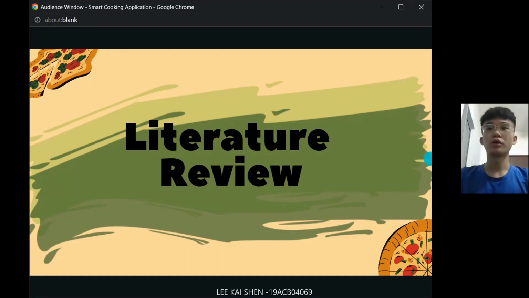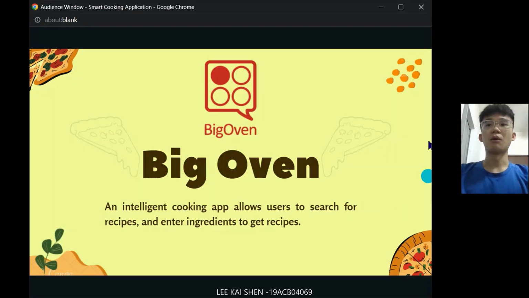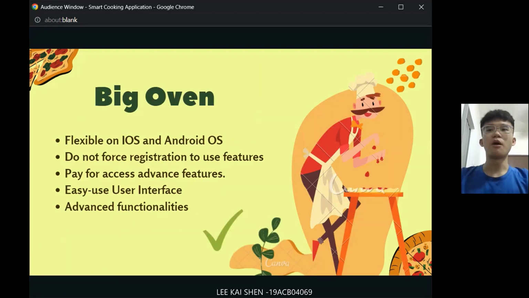Hi, my name is Li Kaishen, and I'm going to talk about the literature review. The first application review is Big Oven. It is an intelligent app that makes the cooking process simple. It allows the users to search for recipes, or they can also enter the ingredients to get the recipe. This application has more advantages compared to weaknesses. These advantages include being flexible on both iOS and Android OS, not forcing registration to use the features, only paying for access to advanced features, a simple and clean UI, and the last one is advanced functionalities.